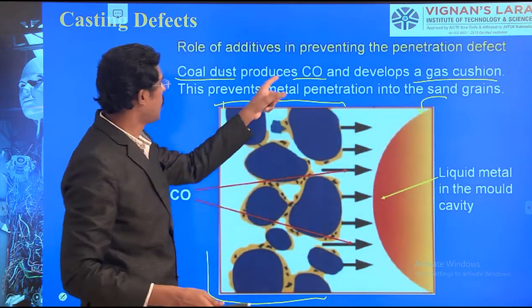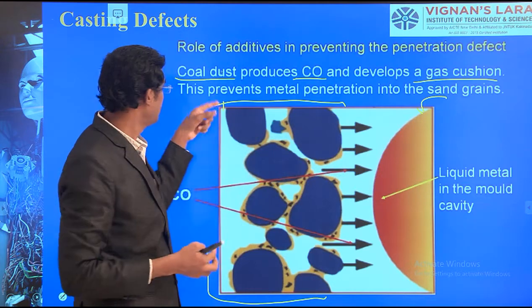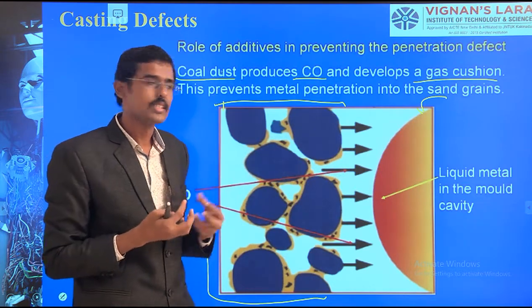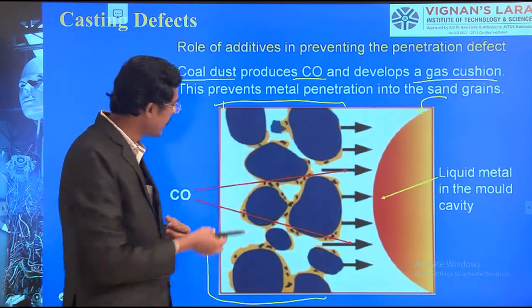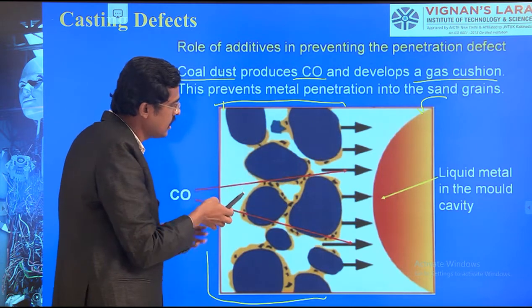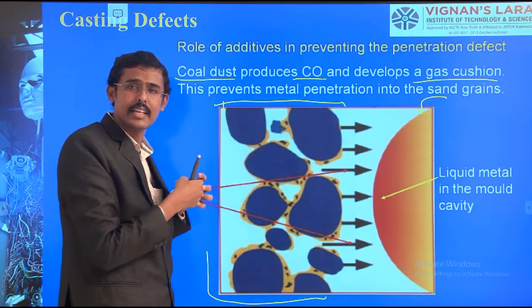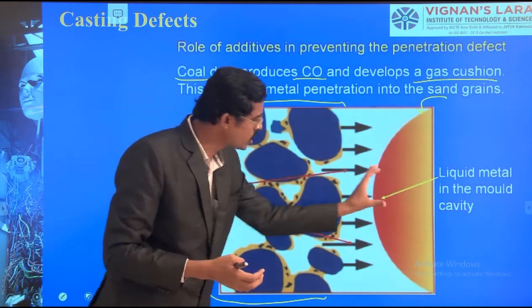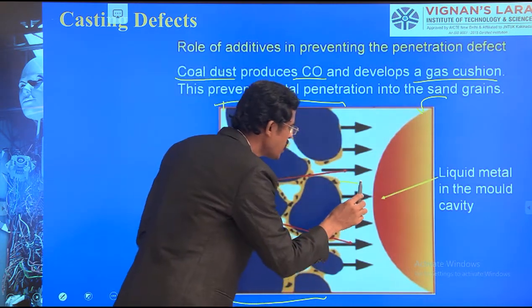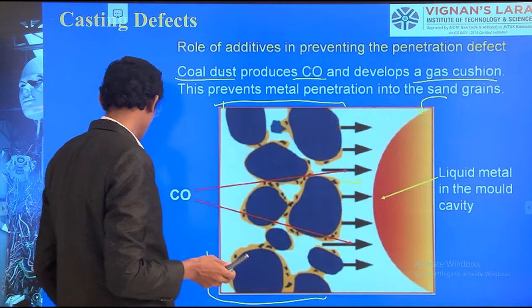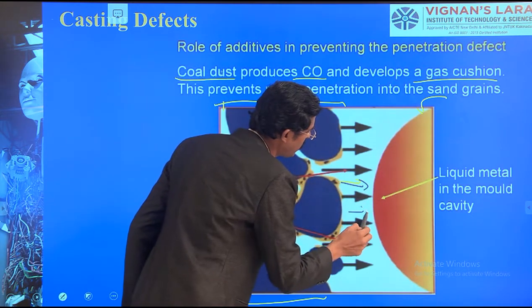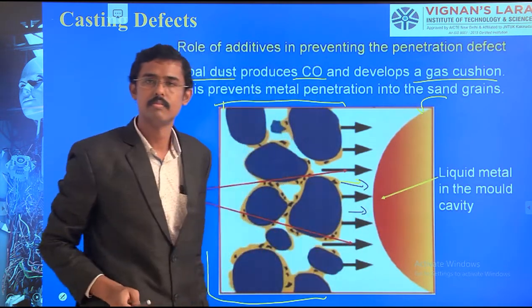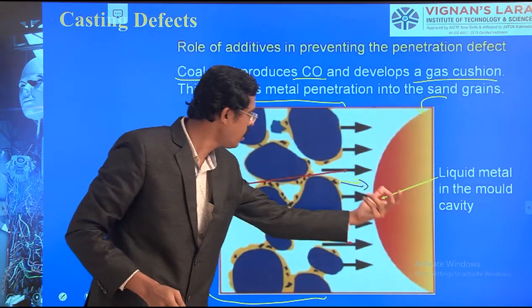Here, this carbon monoxide, when it is mixed with the sand, generates a gas cushion between them, and it comes out in both directions. This cushion pushes the molten metal inward itself. Therefore, the liquid metal will not come out.